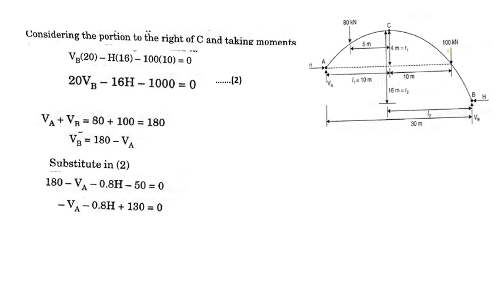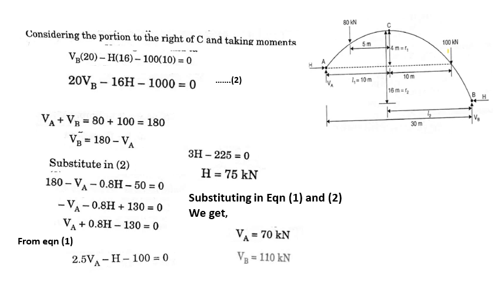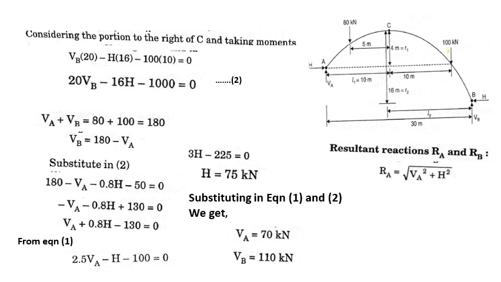Consider this equation and equation 1. We get H as 75 kilonewton. Substituting this in equations 1 and 2, we get VA as 70 kilonewton and VB as 110 kilonewton.